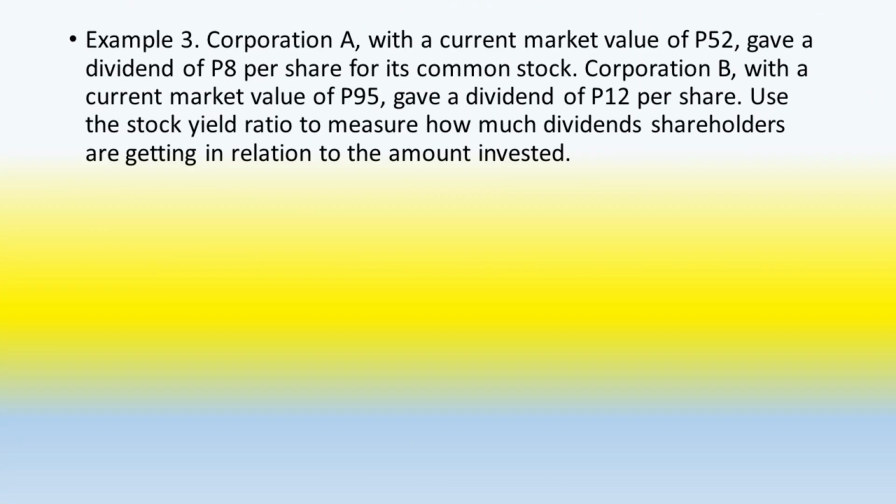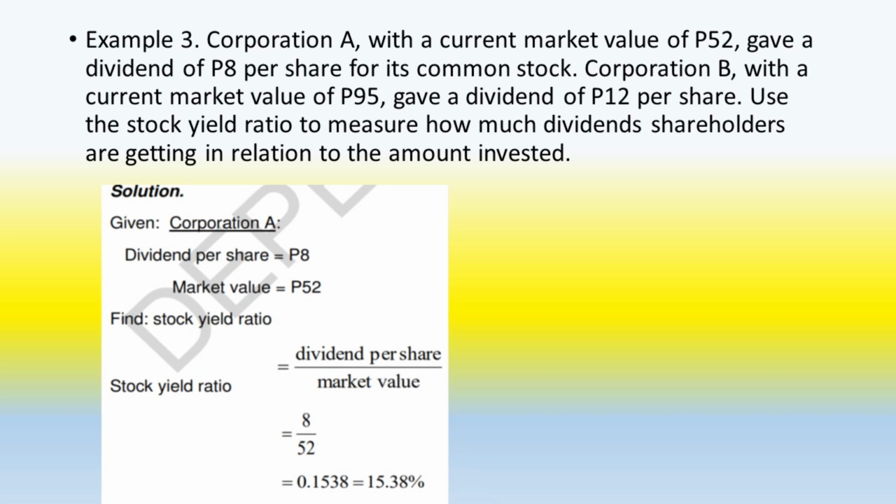Example number 3. Corporation A with a current market value of 52 pesos gave a dividend of 8 pesos per share for its common stock. Corporation B, with a current market value of 95 pesos, gave a dividend of 12 pesos per share. Use the stock yield ratio to measure how much dividend shareholders are getting in relation to the amount invested.